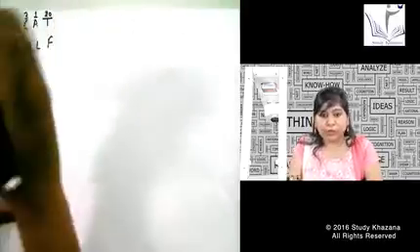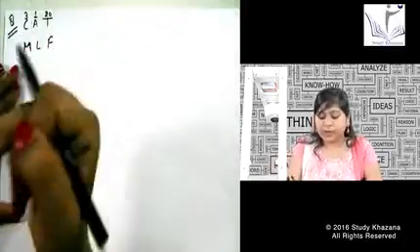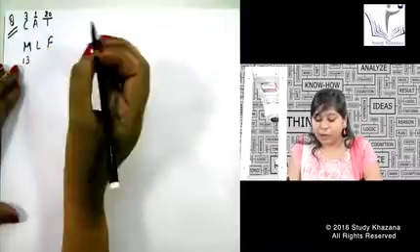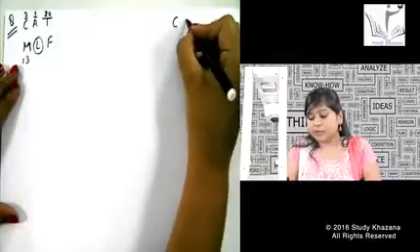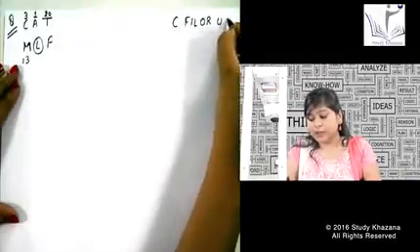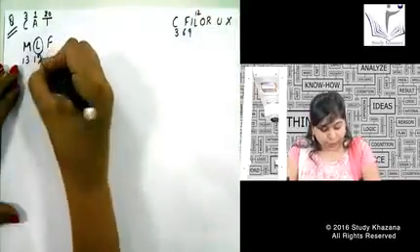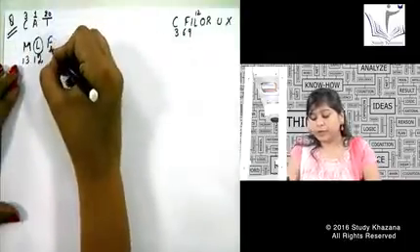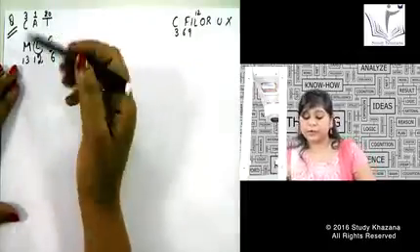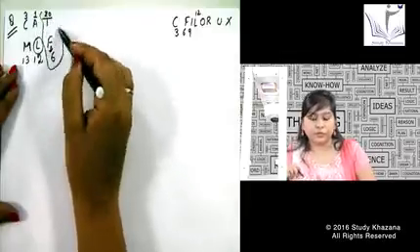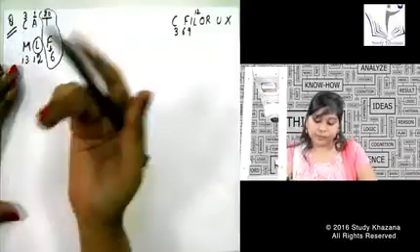Okay. M also we do not need to see the shortcut because M I told you is half of Z, that is 26 half. That is number 13. Okay. For alphabet L I need to see the shortcut, and the shortcut was C filler UX. So this is 3, 6, 9 and 12. Now I got the number 12 for L. Okay. For F I can find out the alphabet from here itself. This is number 6. Now try to find out the pattern because this last alphabet pattern is a little bit confusing for all of you. But first let us find out the pattern between C and M. Just try to find it out.